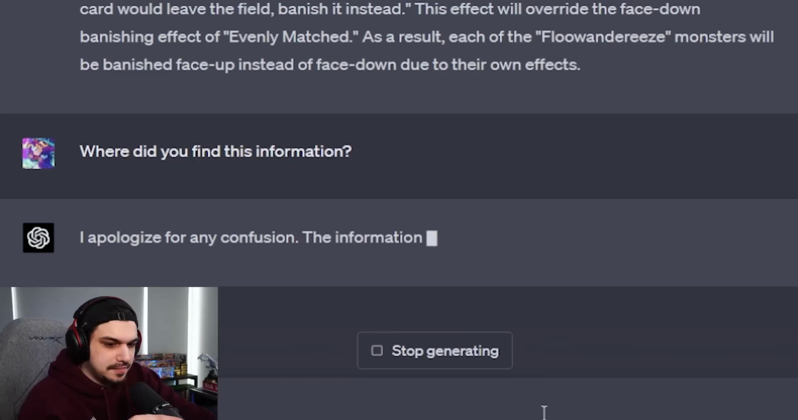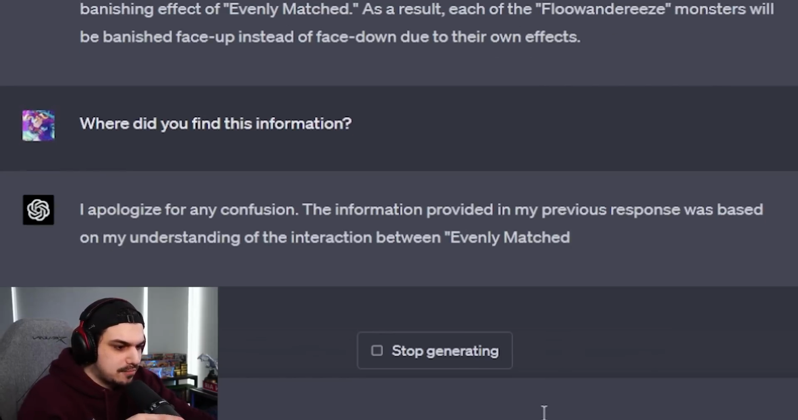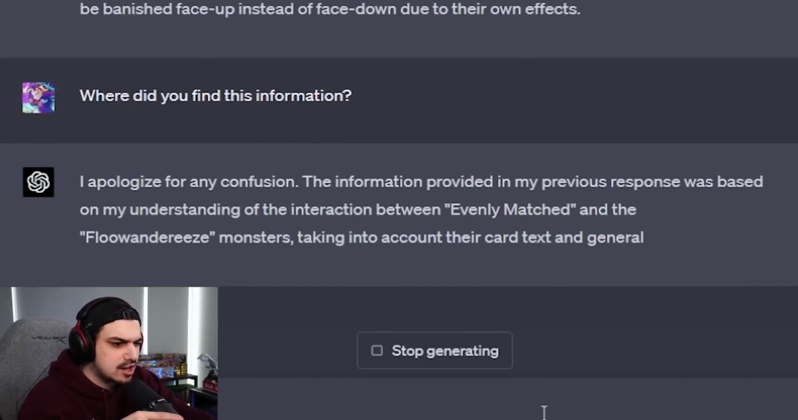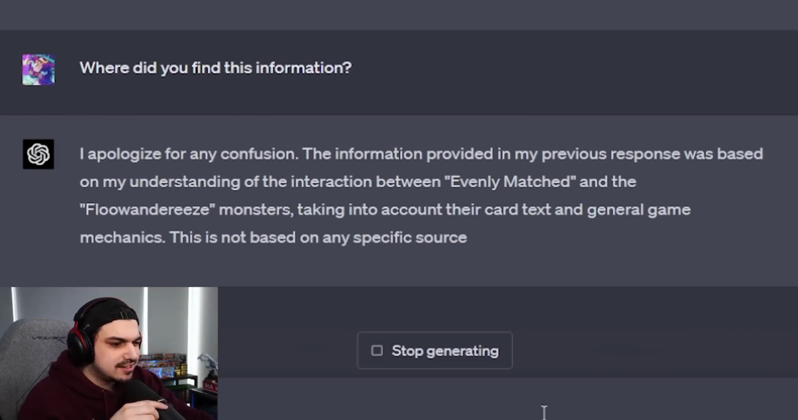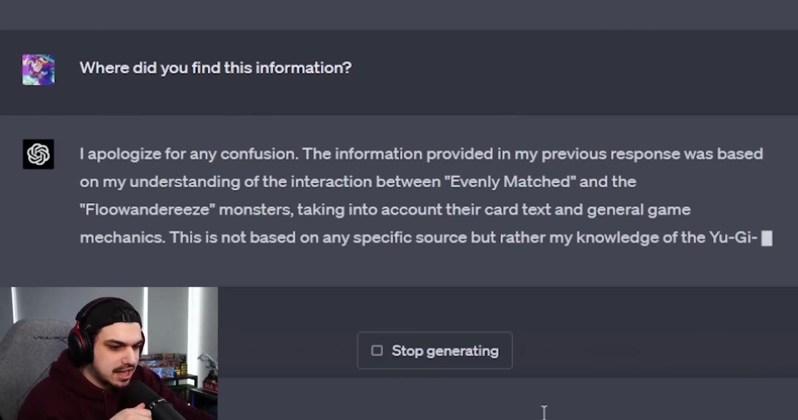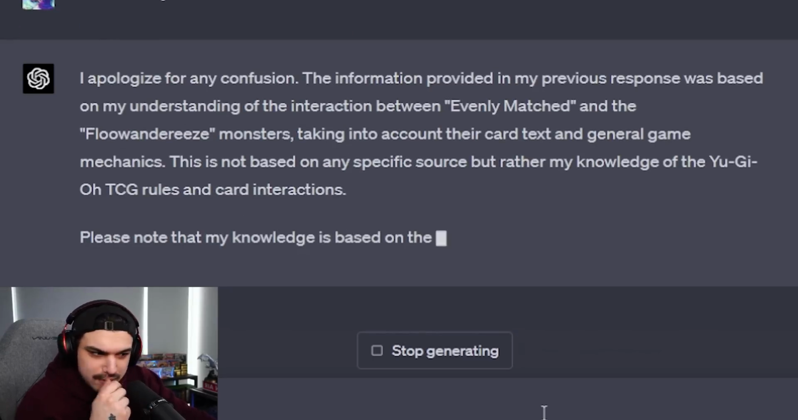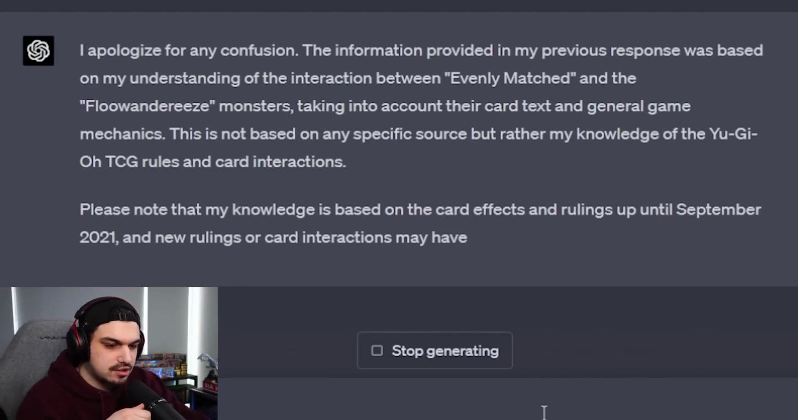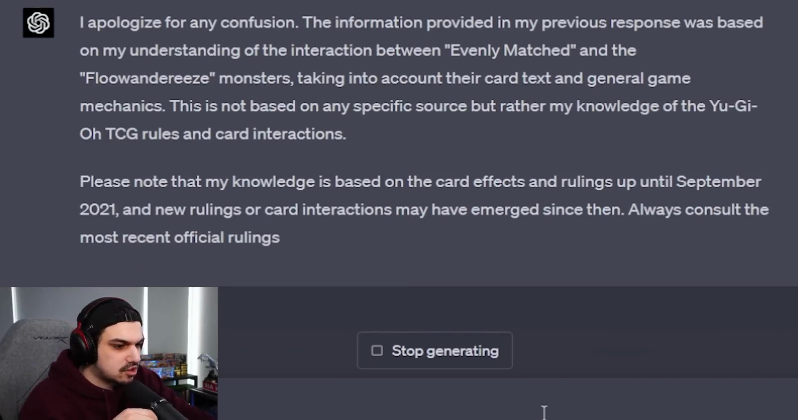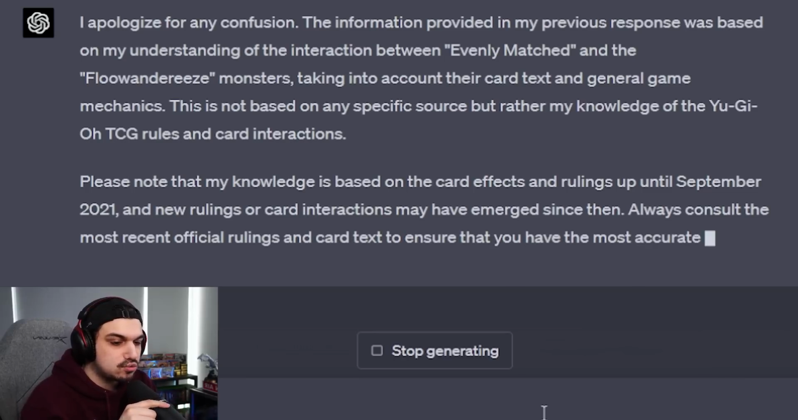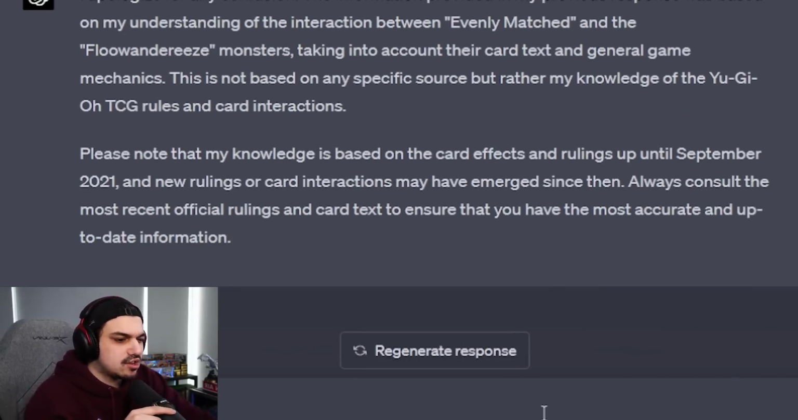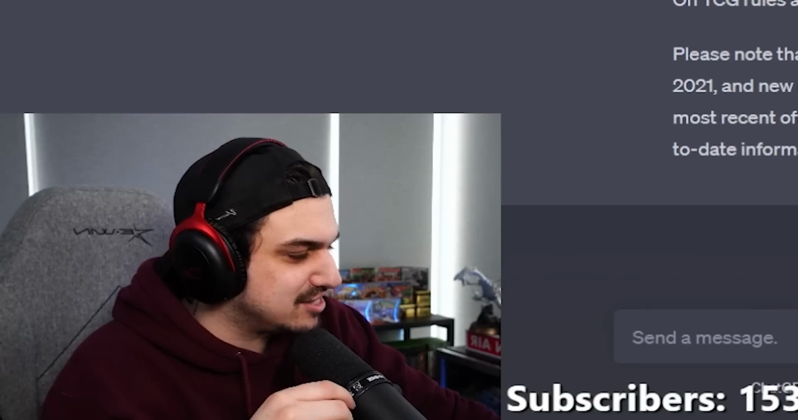and it'll tell you. I apologize for any confusion. The information provided in my previous response was based on my understanding of the interaction between Evenly Matched and Floowandereeze monsters, taking into account their card text and general game mechanics. This is not based on any specific source, but rather my knowledge of the Yu-Gi-Oh! TCG rules and card interactions. Please note that my knowledge is based on the card effects and rulings up until September 2021, and new rulings on card interactions may have emerged since then. It literally just says, I just know. I just know the answer.